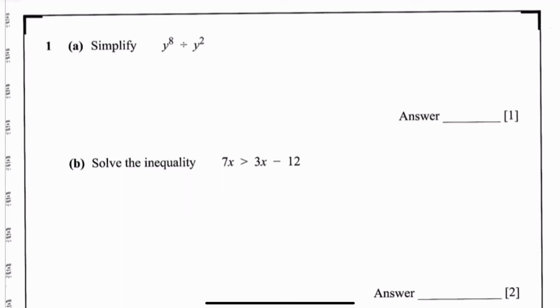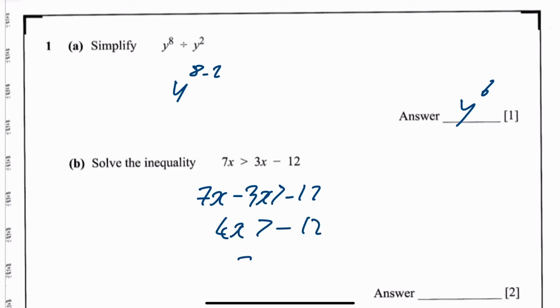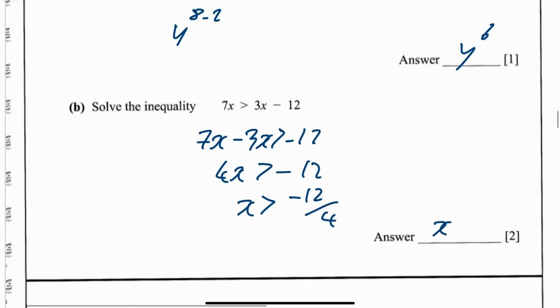First one, simplify this. All you're doing is subtracting the powers. So that's just y to the power of 6. Next one, bring all the x's to one side. Oops, I've got my inequality. So that's 4x is greater than minus 12, which means x is greater than minus 12 over 4, which means x is greater than minus 3.